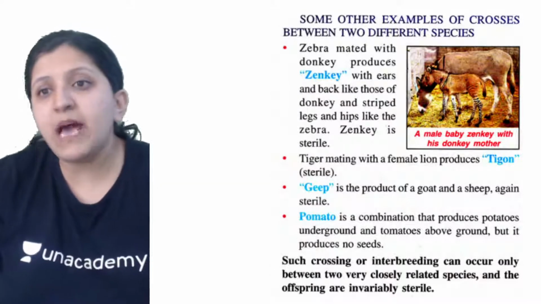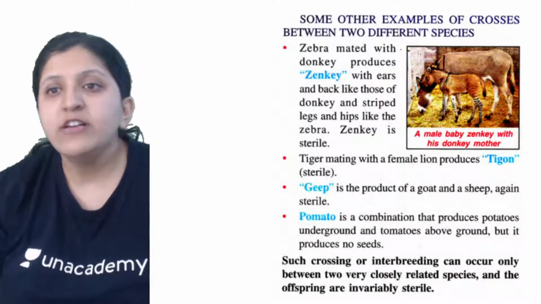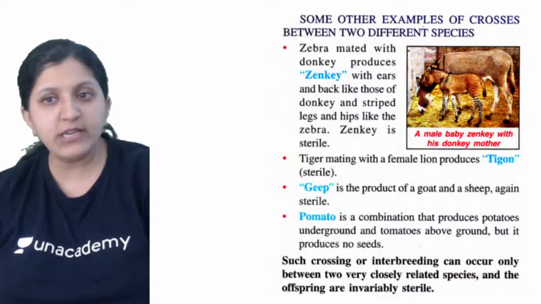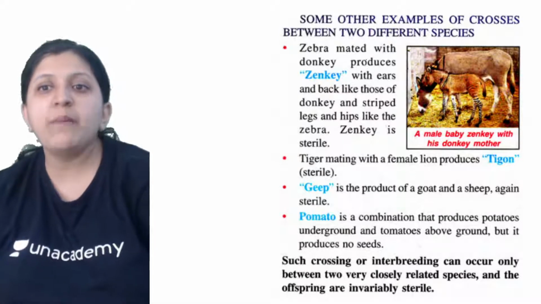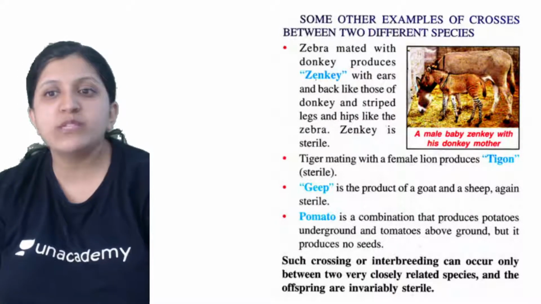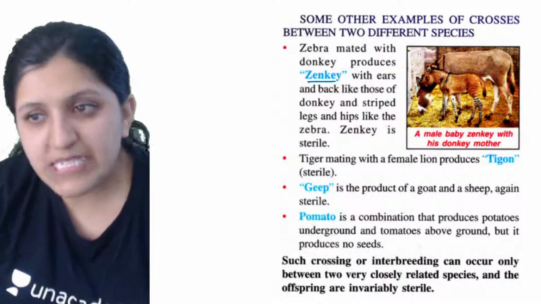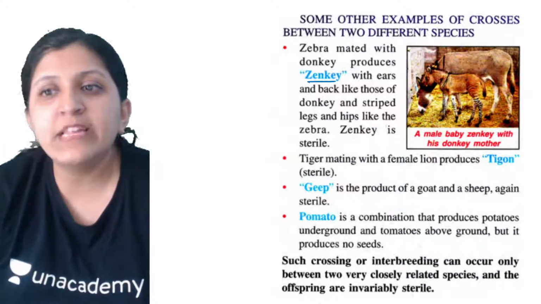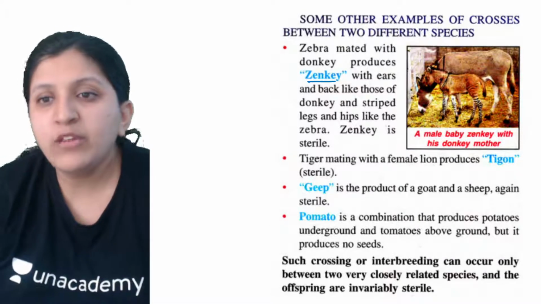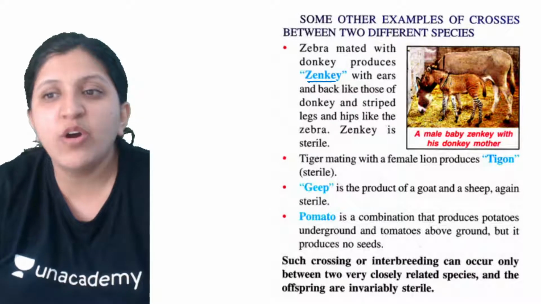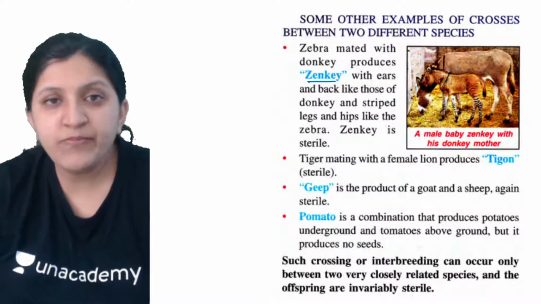Some other examples of crosses between two different species are given here. A zebra mated with a donkey produces a zonkey. You can see the zebra and then the donkey. When they mate, a zonkey is produced. This is not a donkey and not a zebra.